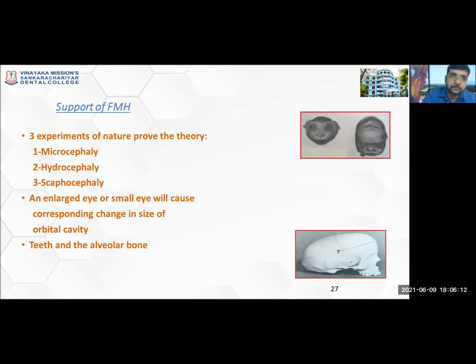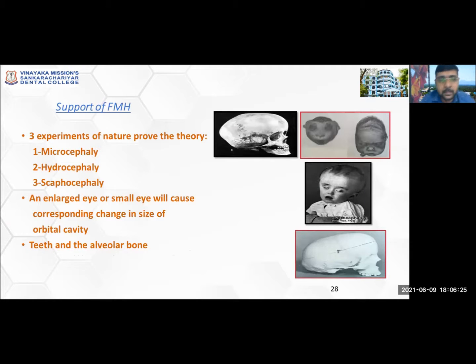Okay. Now, the facts which were supporting the functional matrix hypothesis were that the conditions of microcephaly or hydrocephaly or scaphocephaly could all be explained with the help of the functional matrix hypothesis. I was explaining what is microcephaly, the small head because of the early fusion of the sutures. So according to the functional matrix hypothesis, because of this early fusion of the sutures of the cranial region, there is underdevelopment of the brain and a small head.